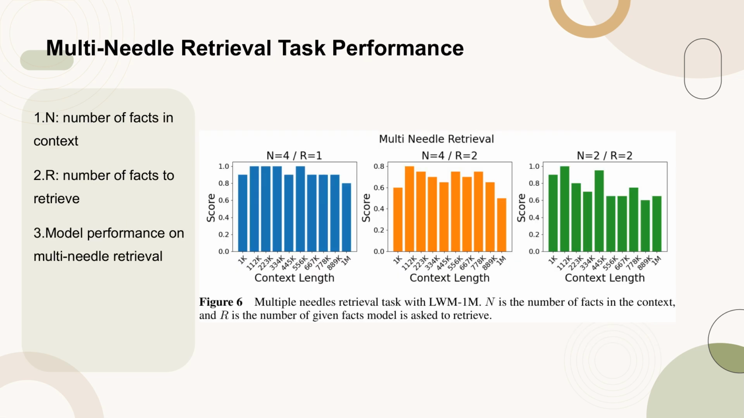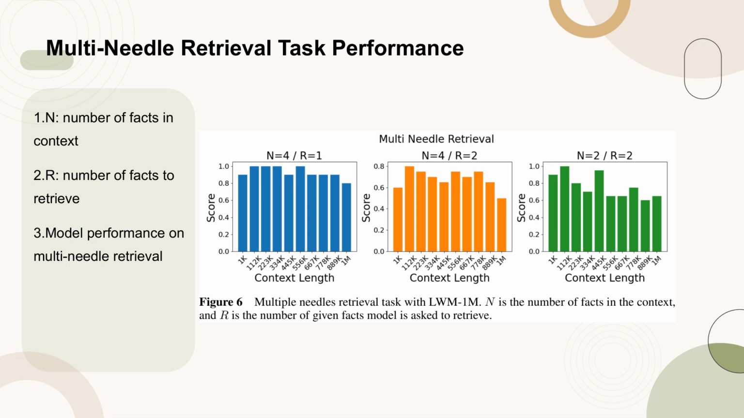Figure 6 illustrates the performance of the LWM-1M model in a multi-needle retrieval task. The key variables are N, representing the total number of facts in the context, and R, the number of specific facts the model is tasked to retrieve. The figure showcases how the model's accuracy varies with different combinations of N and R, highlighting its ability to generalize well when retrieving a single needle from multiple options, with a slight decline in performance when more than one needle